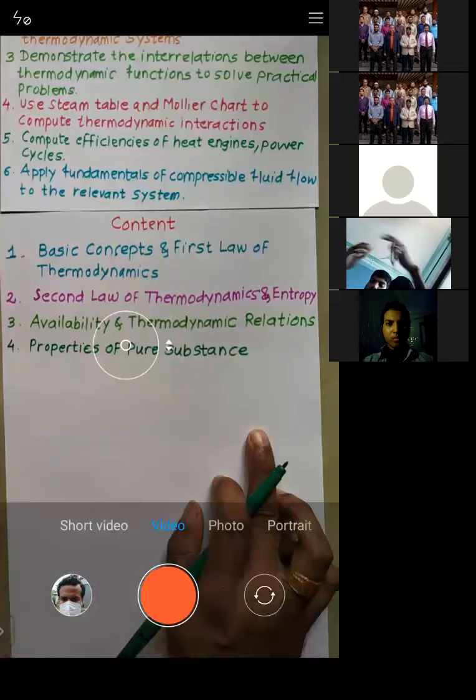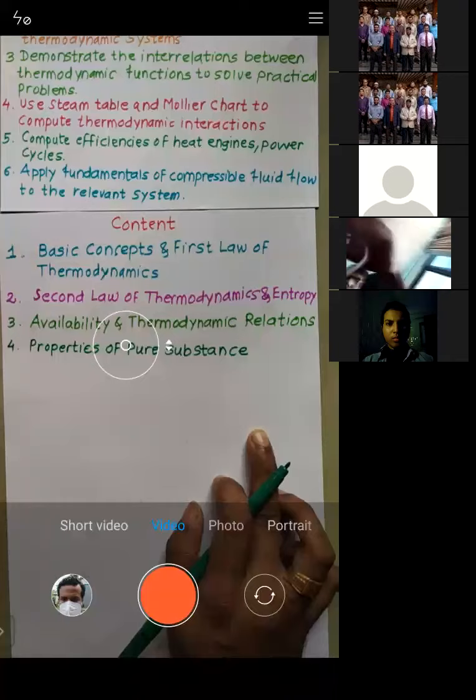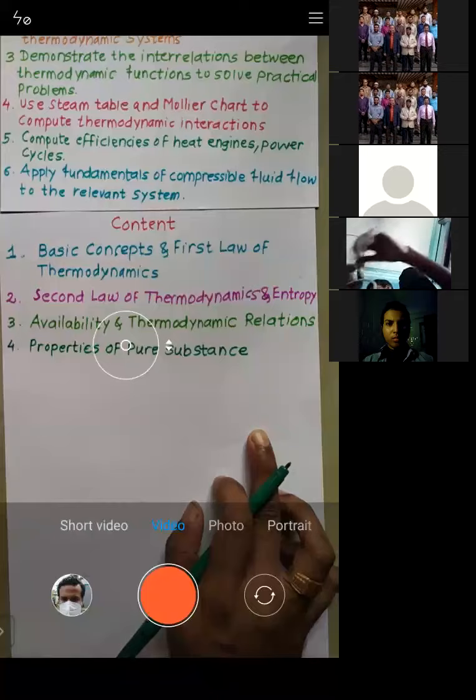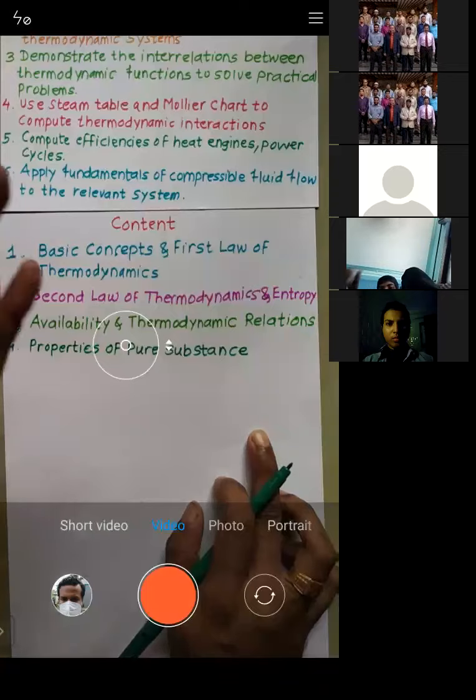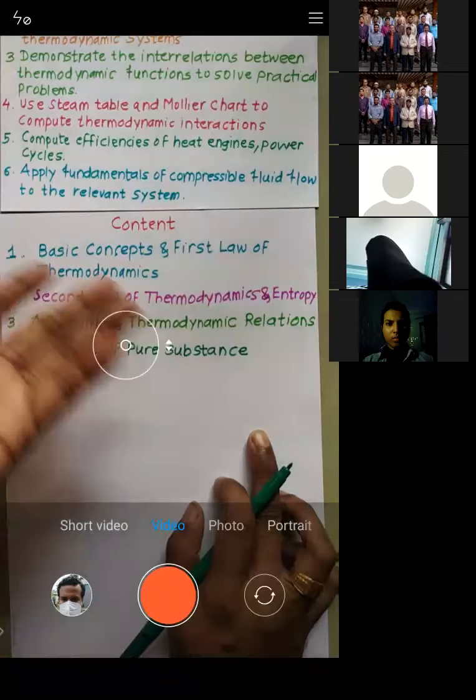When you take the solid form of water, we call it ice. When it is liquid, we call it water, and when it is vapor, we call it steam. So one is ice, then water, and then vapor, and that is nothing but steam.